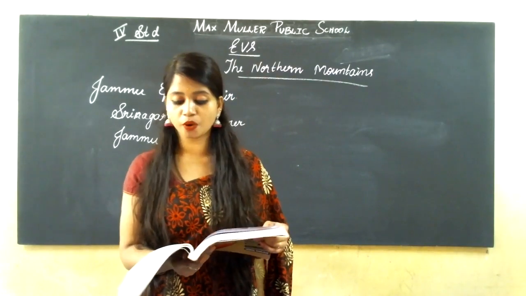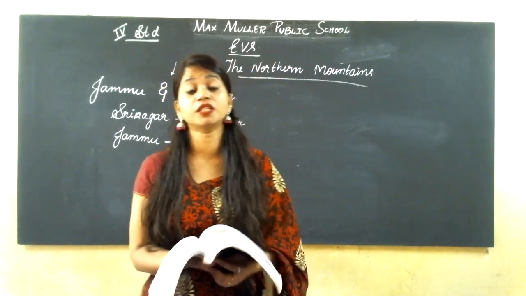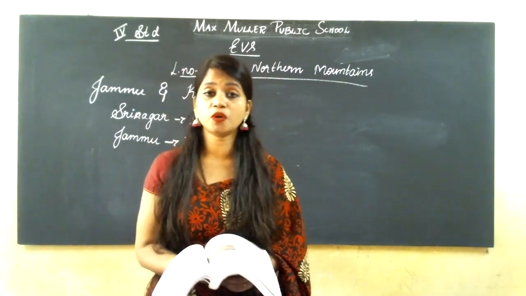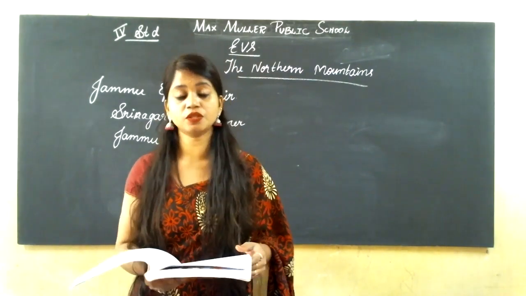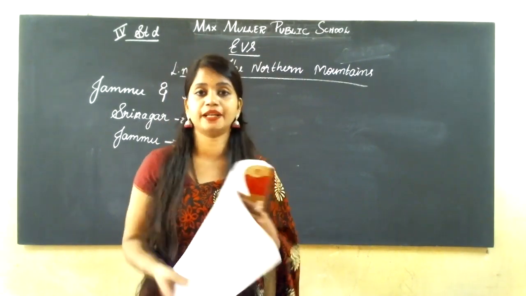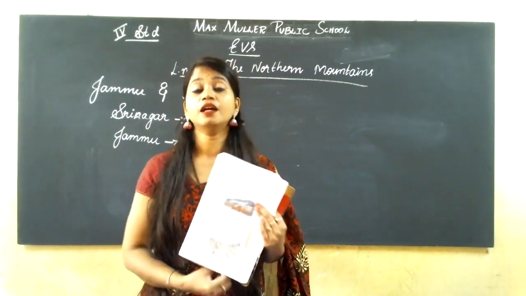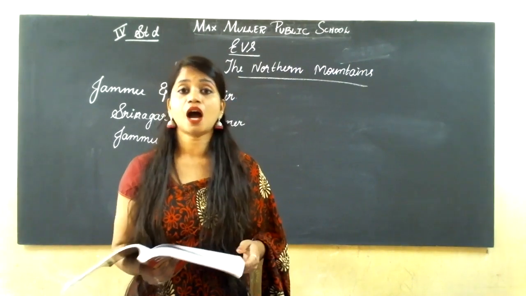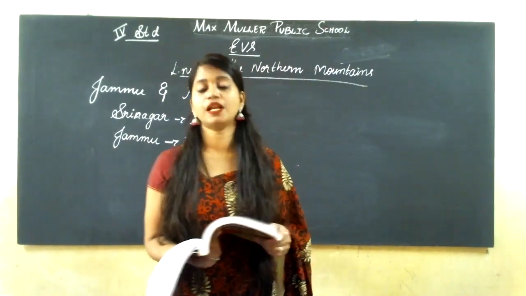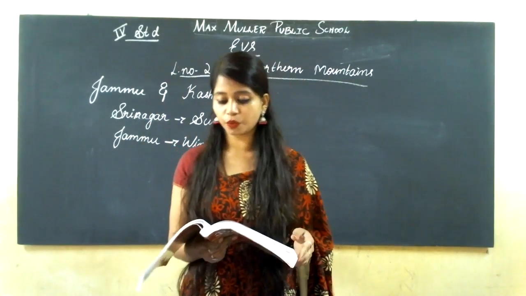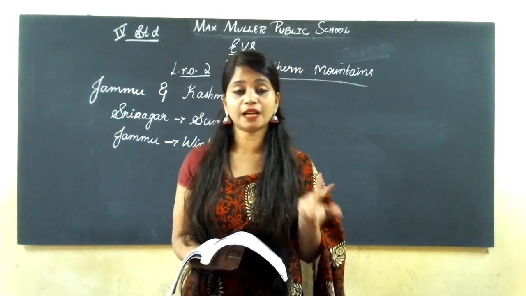They are used for boat rides and as floating shops for selling flowers and vegetables. These houseboats and shikaras are used for rides. See, they are going on a ride. They are just moving on this boat, the shikara. These shikaras as well as houseboats are used for rides and also for selling fruits, flowers, and vegetables.